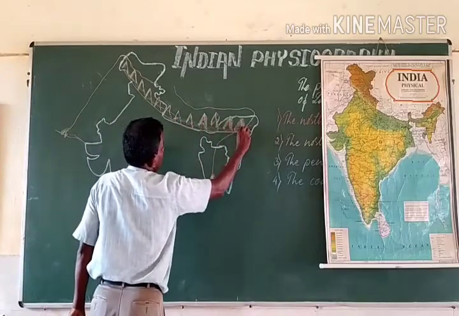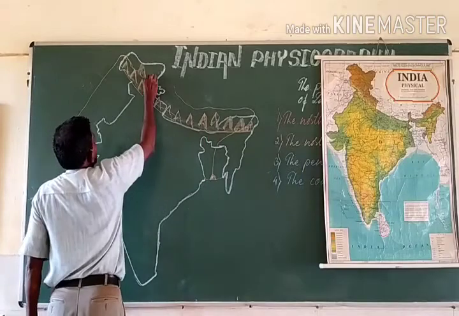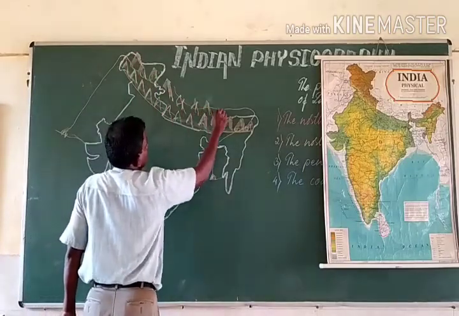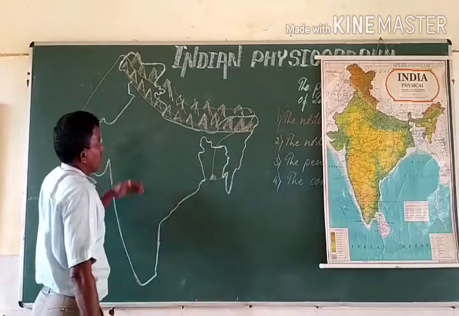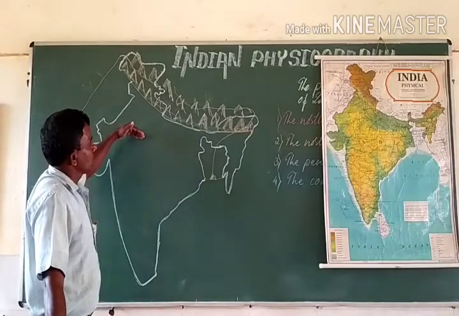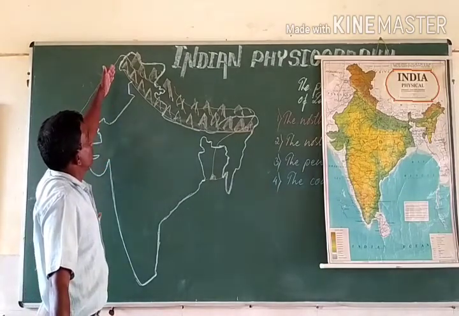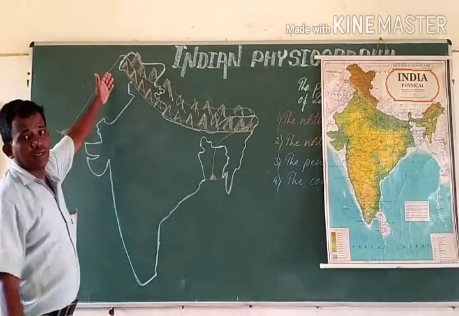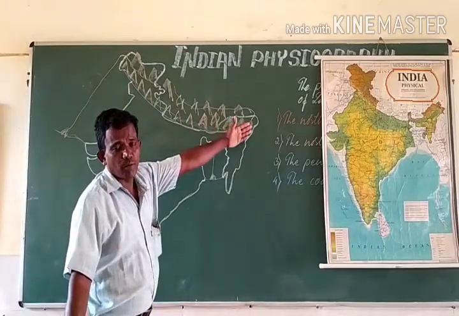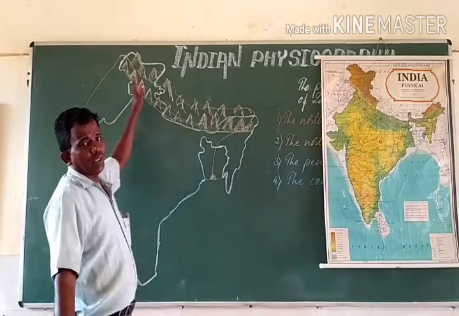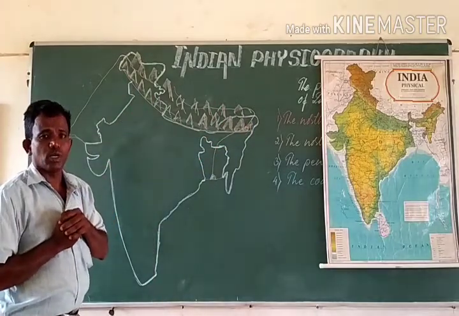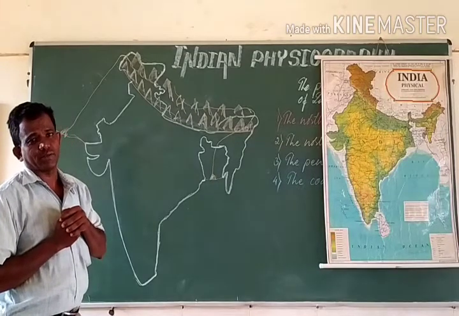The Himalayan mountains have the northern plains on the south, and they have stretched from the Indus Valley up to the Brahmaputra Valley. They extend for over 2,400 kilometers.